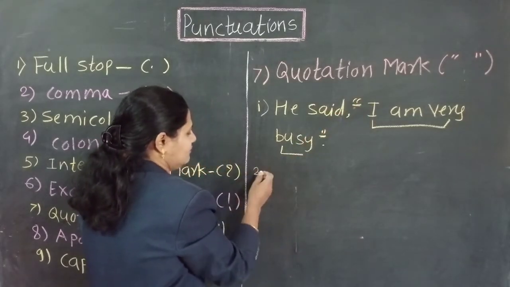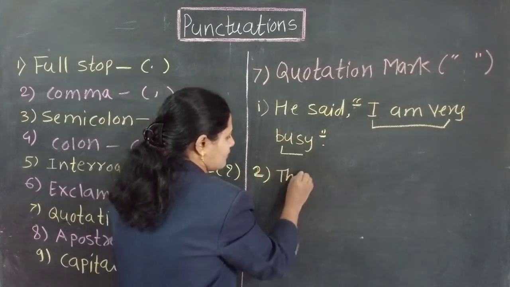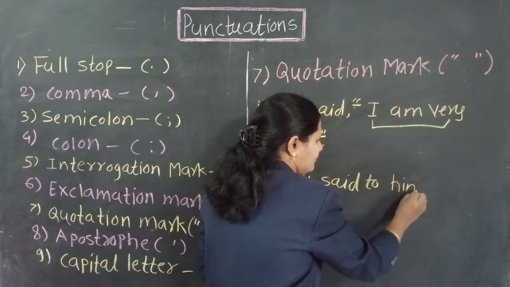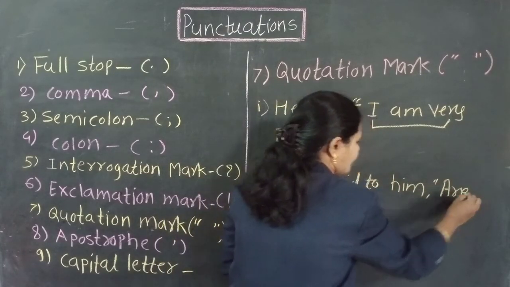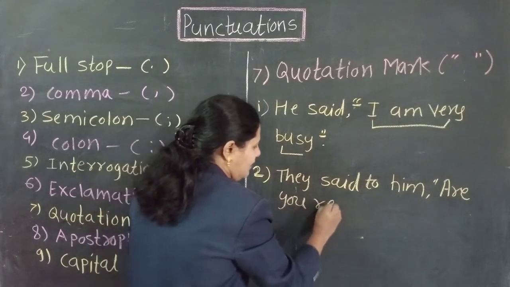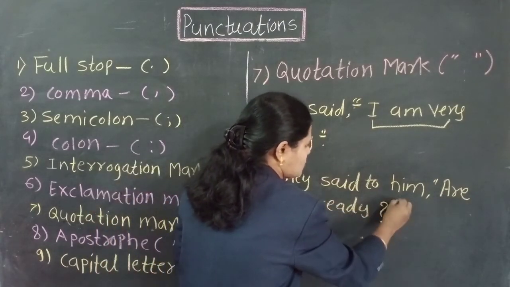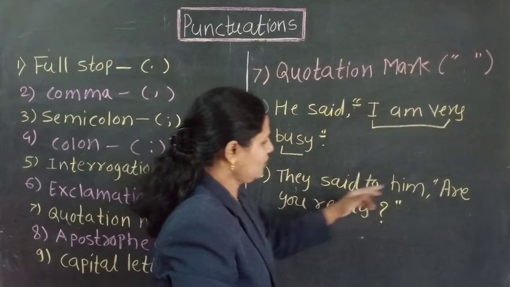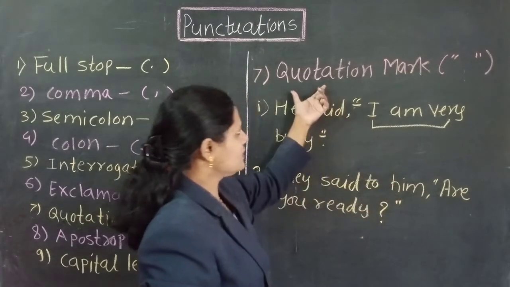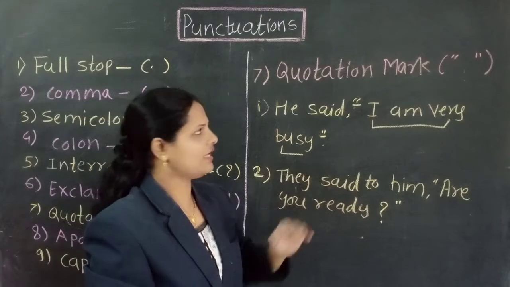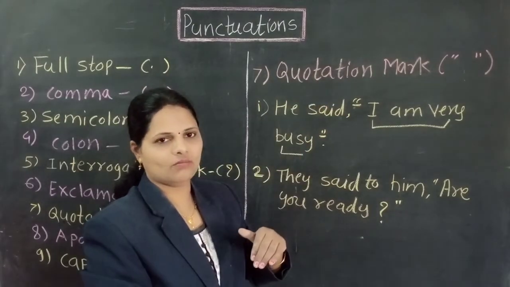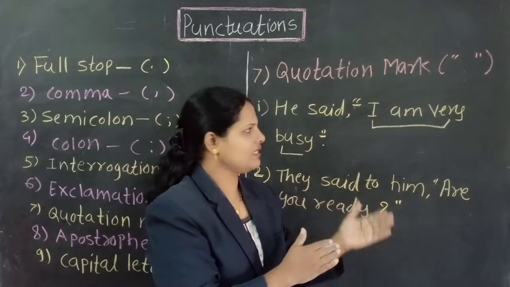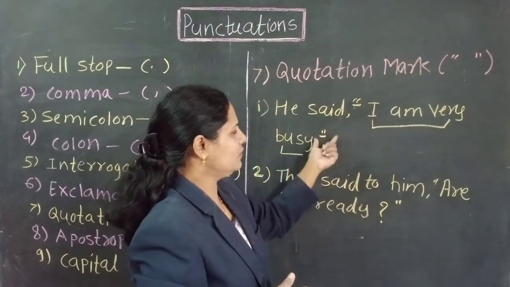See second example. They said to him, are you ready? This is the question, but this question is in direct speech. So we give here inverted comma or quotation mark. In short, we can say that quotation mark means inverted comma. Inverted comma we can use in the direct speech. At the beginning of the sentence as well as at the end of the sentence, we give this sign.